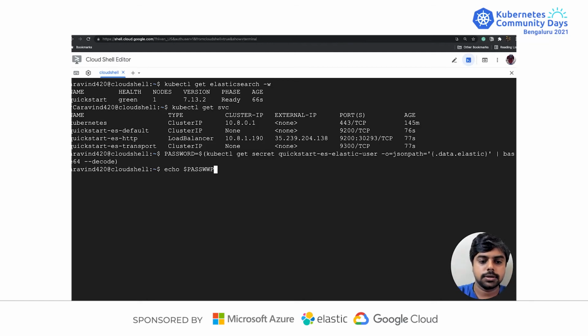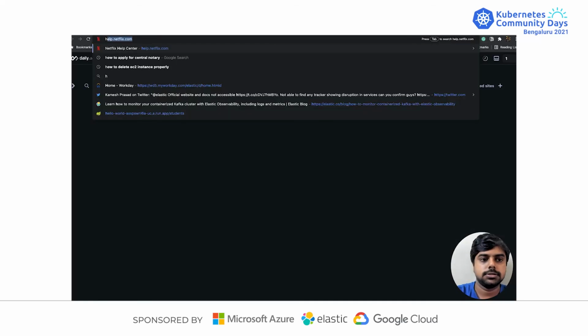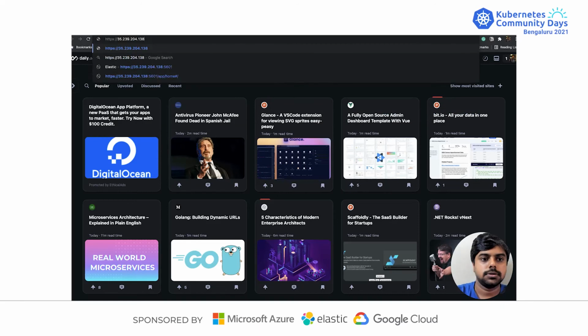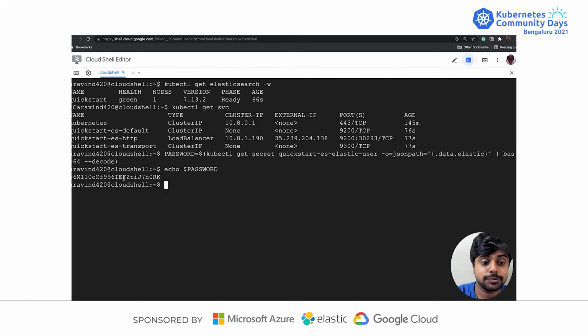So let me show it to you. You could use that directly and then call the service. Now let us simply copy this IP address and use https on port 9200, which will ask us for this particular password.